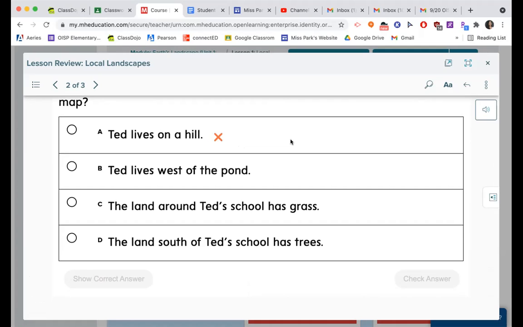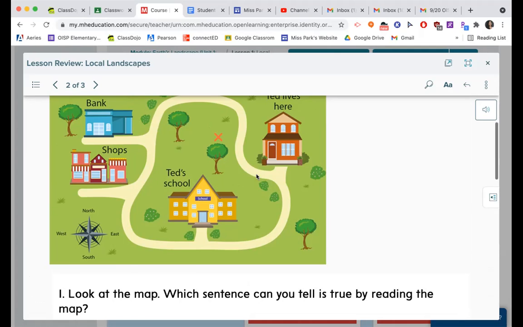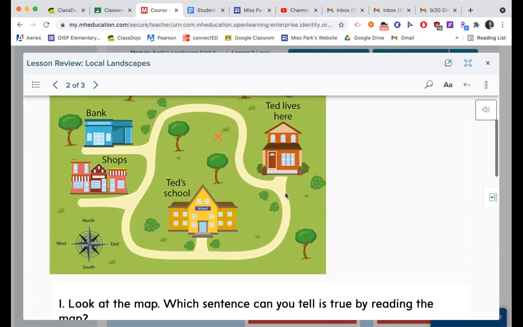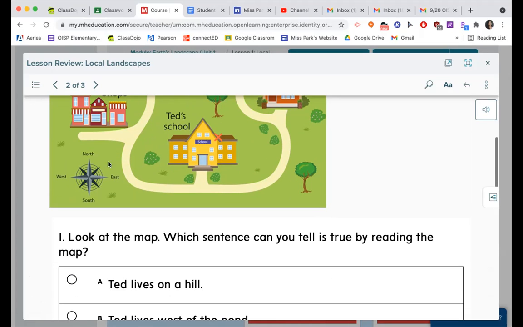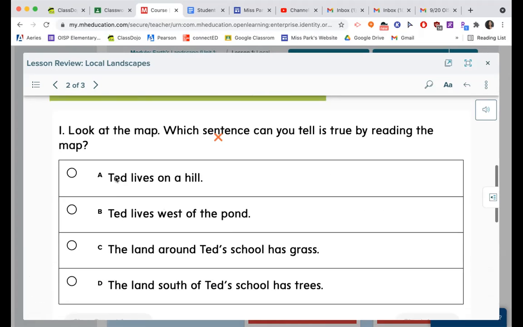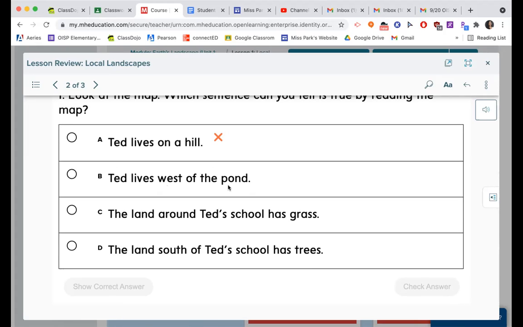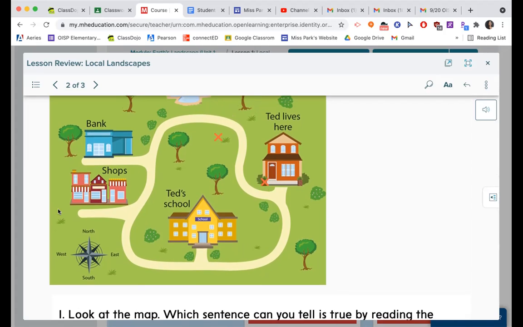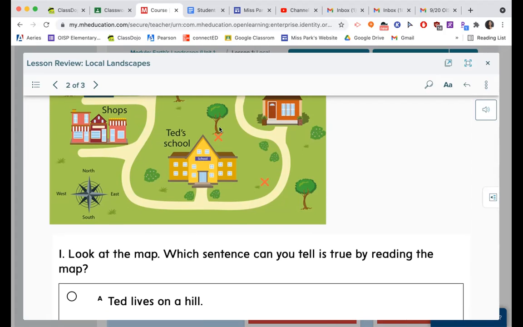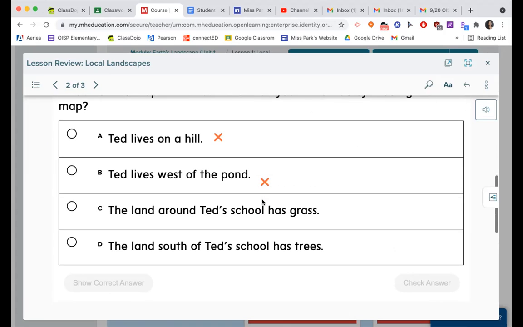Ted lives west of the pond. Okay, let's check. Ted lives west of the pond. So there's the pond. And where does Ted live? Ted lives here. So he would live east. So he doesn't live west of the pond. Ted lives east of the pond. So it can't be B. C, the land around Ted's school has grass. Well, it looks like this green area is grass. So around Ted's school, there is grass. I think that could be the right answer.